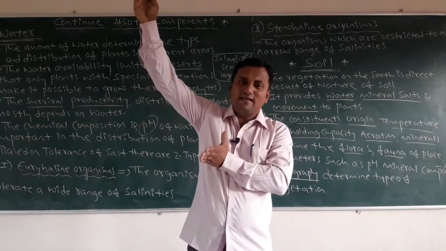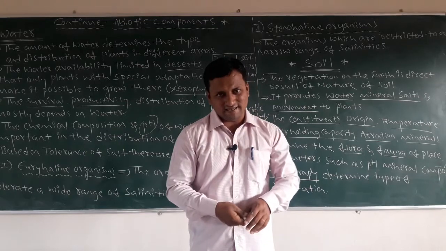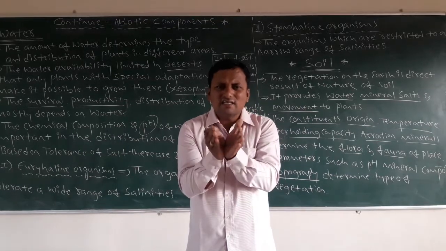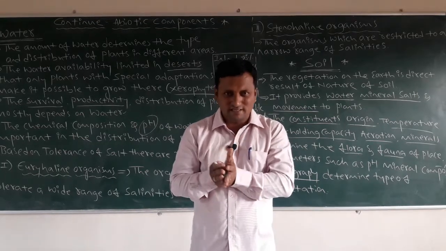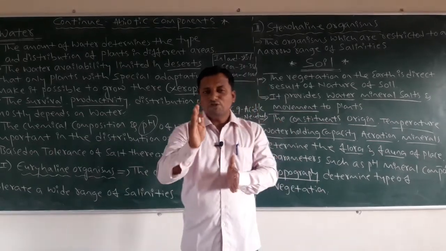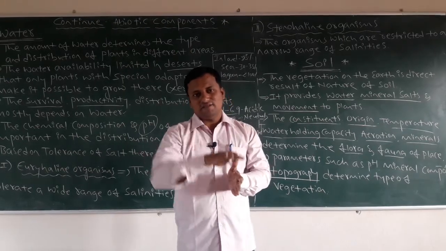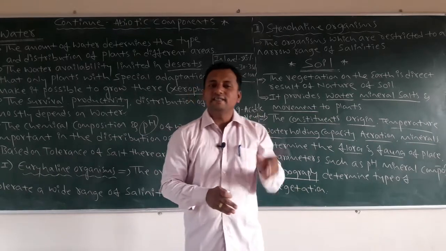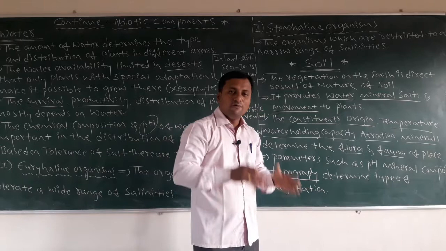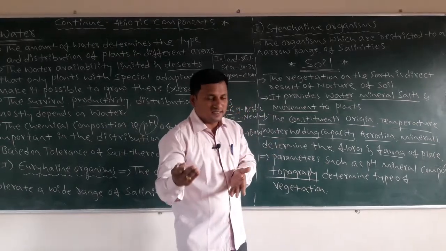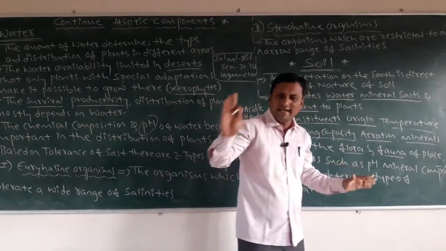If you go to the polar areas, the temperature goes completely down to 0 degrees, and those are the ice areas. Only some restricted animals and restricted plants are present, like polar bears, so their vegetation is less. Like this, dear students, topography determines the type of vegetation and almost which type of animals are present in that area. That's why the parameters are important, the same as in water.